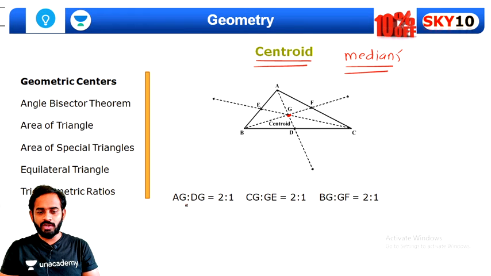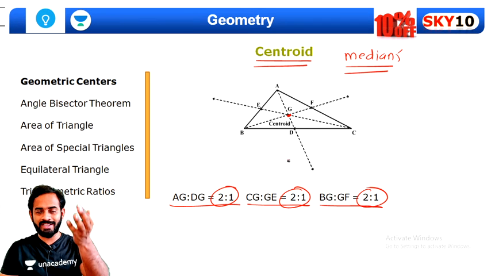You need to remember this rule, that is AG to DG, CG to GE, BG to GF. This ratio will always be 2:1. That is, the length from centroid to vertex is two parts and the distance from centroid to the midpoint of the opposite side is one part. So just remember this, it's an important rule guys. In many questions this rule will be used.